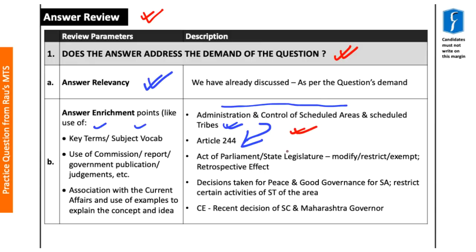Further, with respect to the body, we have already discussed the answer. Here one of the main points is that the governor has certain powers to modify, restrict and exempt any act of Parliament or state legislature, even having a retrospective effect. So these three words become your keywords, along with having a retrospective effect. Further, the statement that decisions are taken for peace and good governance of scheduled areas, as well as restricting certain activities of scheduled tribes of the area, again becomes another key aspect of your answer.